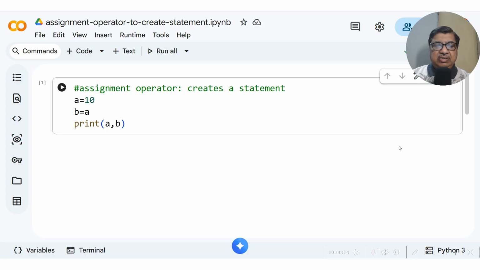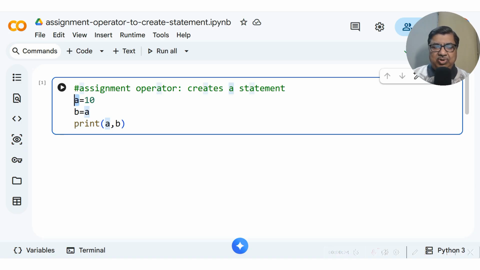Now we shall study another interesting aspect which looks quite simple, but a few tricks are there. Let me explain a simple thing which is called assignment. I'm not calling it equal to, because it is basically an assignment where a value is assigned to a memory location, which is a reference in memory that I have named A. I will call it value assignment.